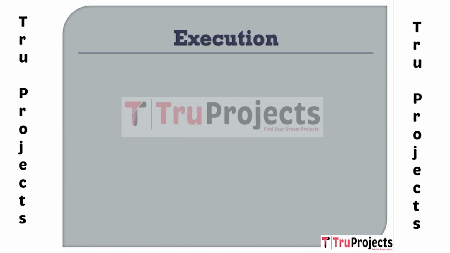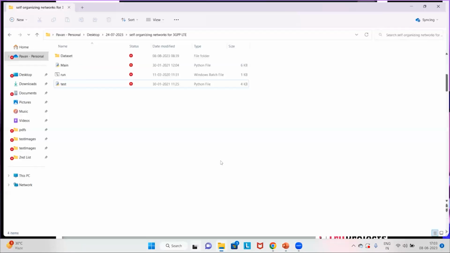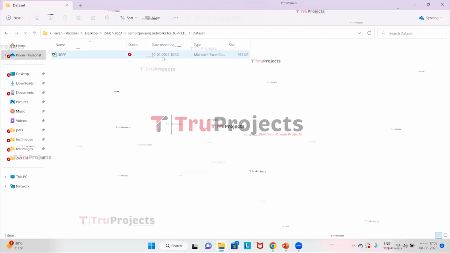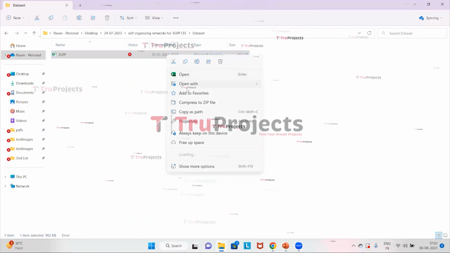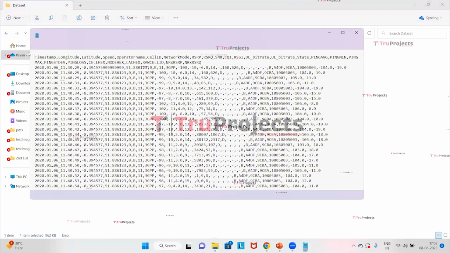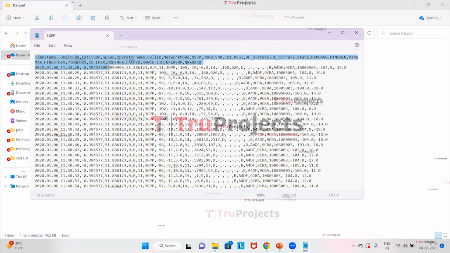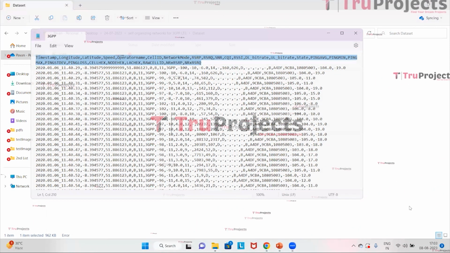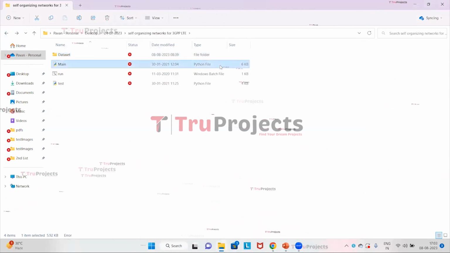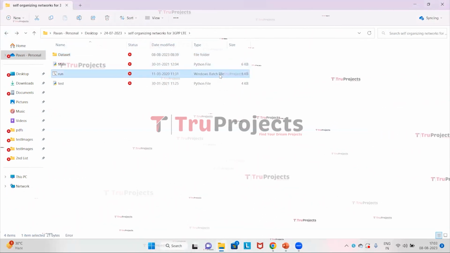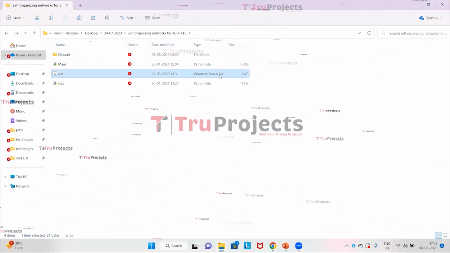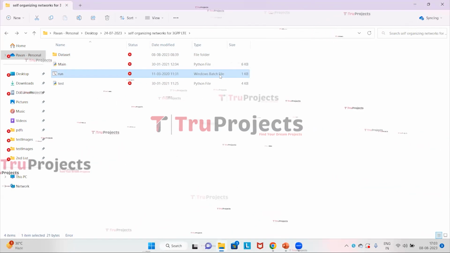For execution of the project, first open the code folder. This is the code folder of the project, and this is the dataset file. And this is the 3GPP LTE dataset. Here are the attributes of the project. And this is the main code file, and this is the run.bat file. Instead of executing the project in the command line interface, we have created a Windows batch file for execution. So double click on it for execution.